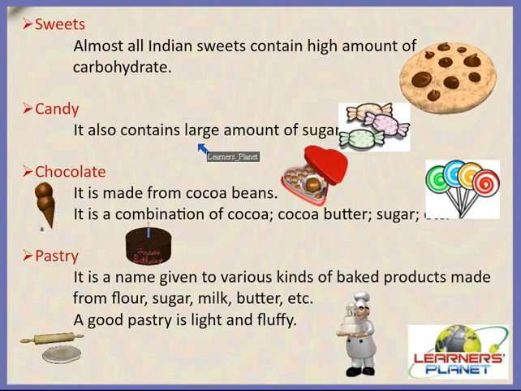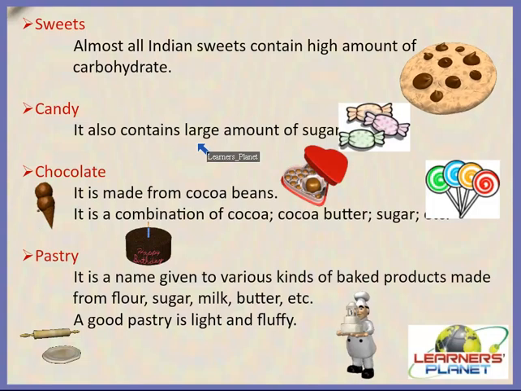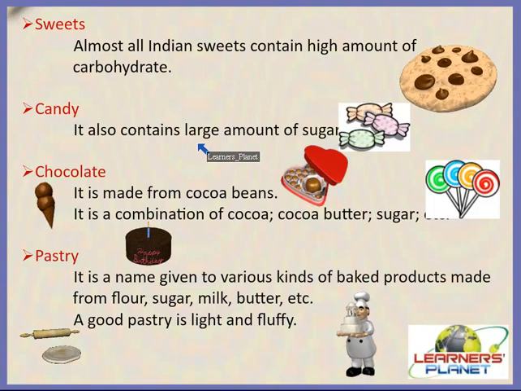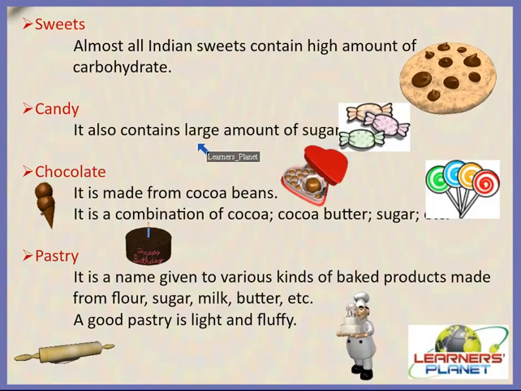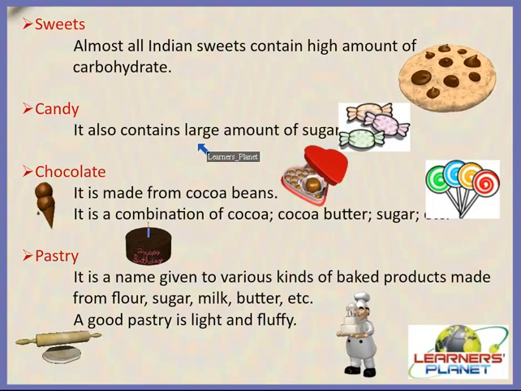And they are available in many forms, like lollipops, which are hard candies on a stick. Then chewing gum, which is also called bubble gum, is also a type of chewy candy. So they are types of candy, but they contain a large amount of sugar, so you should consume them in a small quantity.